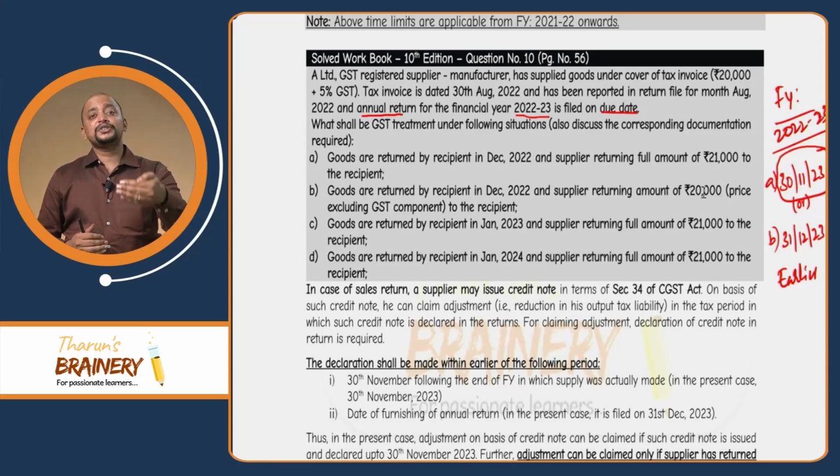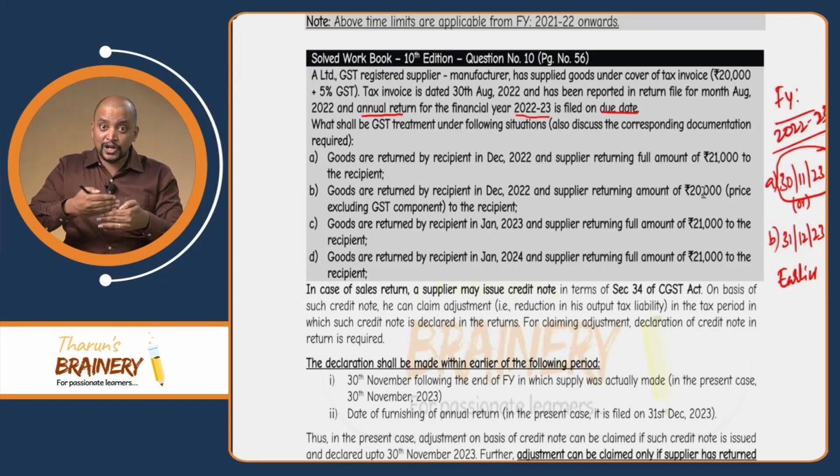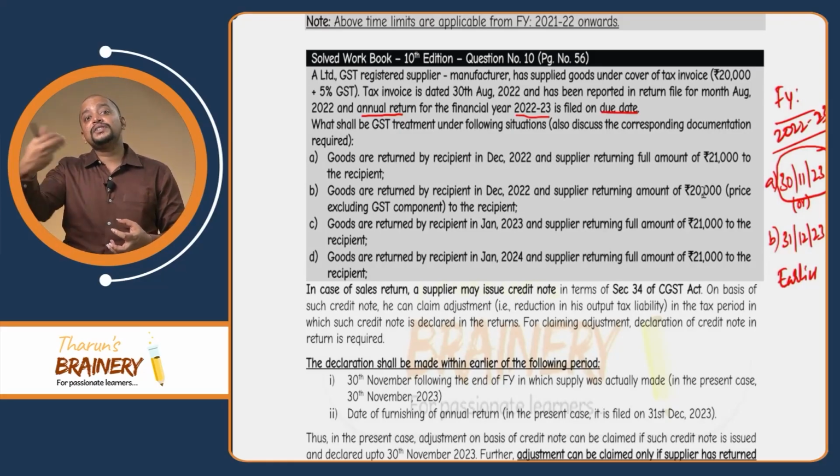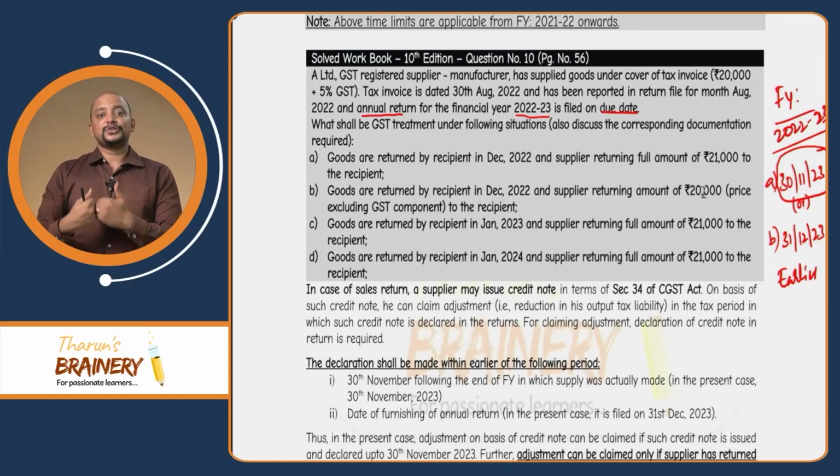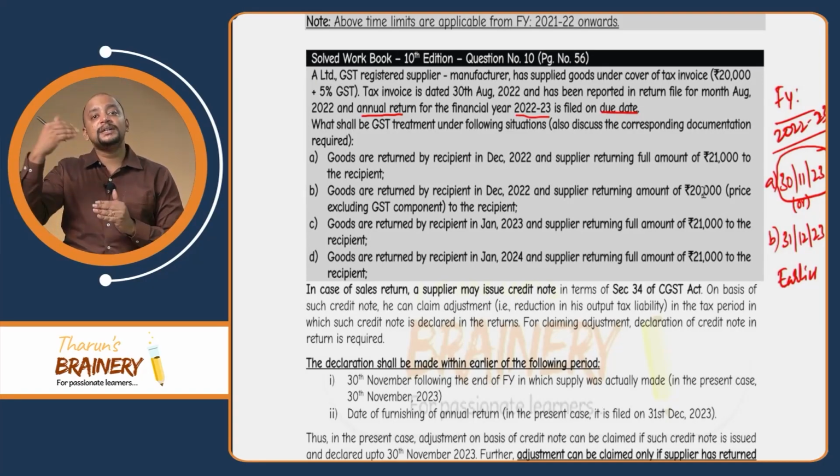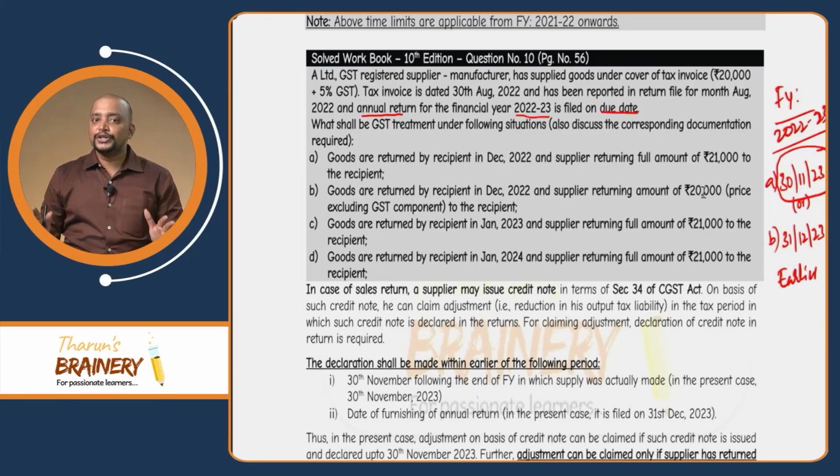Because you can give a credit note under section 34 only when you pass on the entire incidence to the recipient. So then how can you give a credit note? Because the liability is passed on to the recipient. The burden is now on the recipient. So definitely you cannot give the credit note in that case. Suppose you are giving the entire 21,000, it means the incidence is on you, so that you will be able to get the benefit. So in this case, as the incidence is passed on to the recipient and completely the burden is now on the recipient, the supplier cannot issue a credit note under section 34,